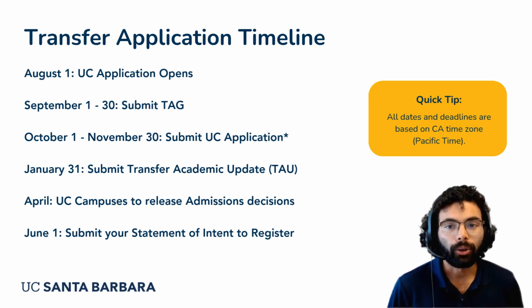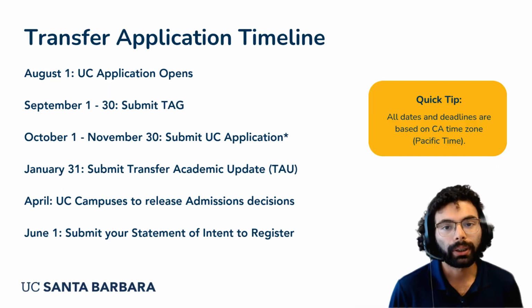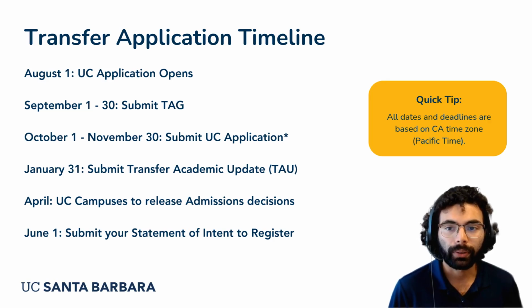The UC application opens on August 1st. However, applications may only be submitted during the fall 2027 application filing period between October 1st and November 30th. If you would like to participate in the transfer admissions guarantee at our campus or at any other participating campuses, you may only submit between September 1st and September 30th.